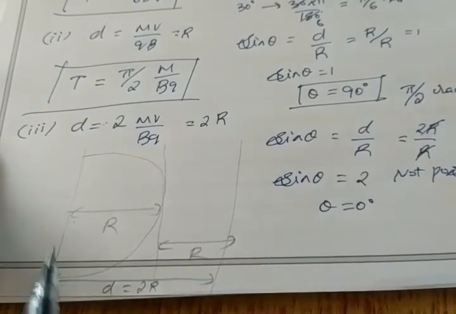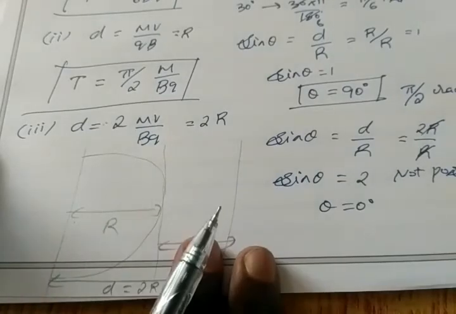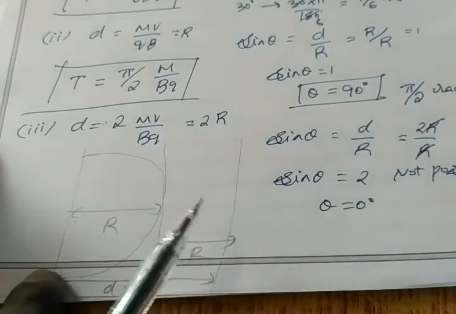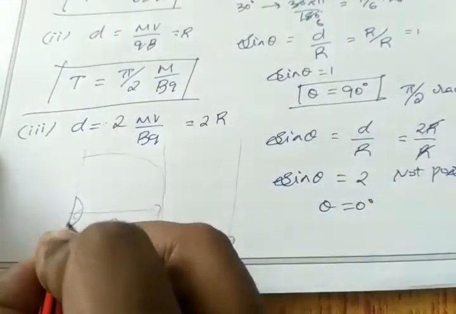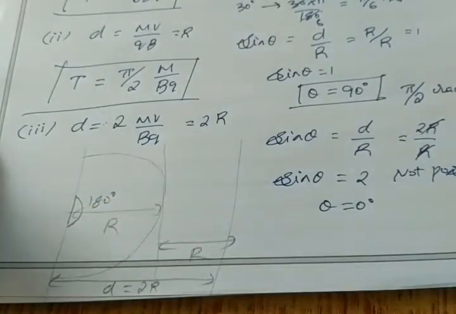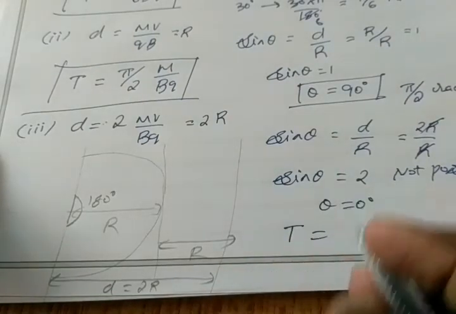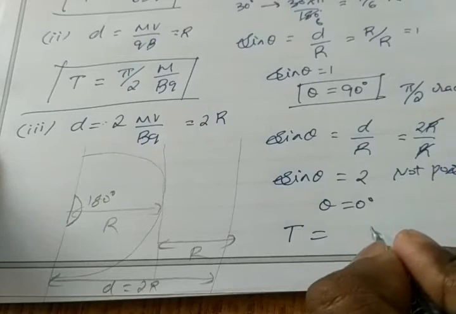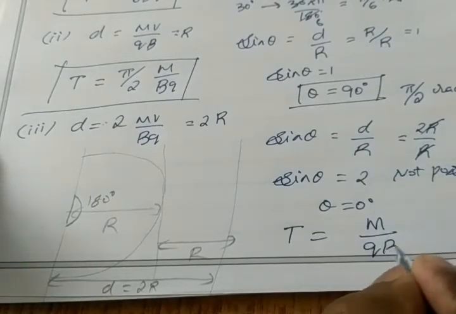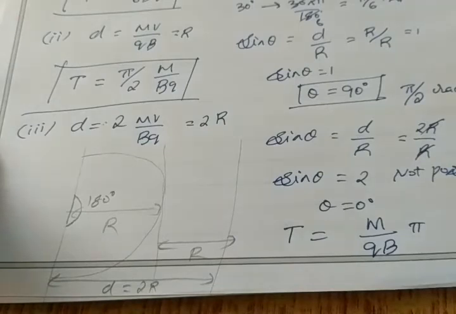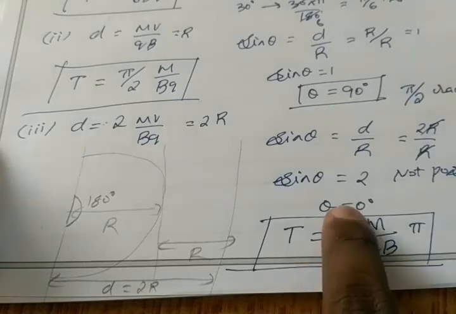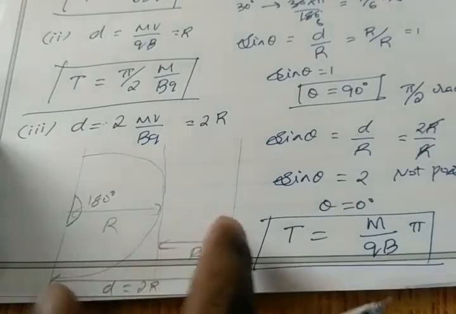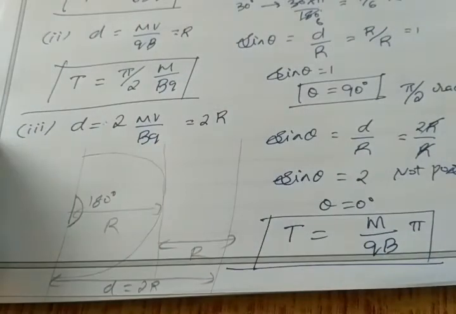Which means our positive charge did not emerge from the magnetic field because it only covers half a circle. Okay, it may cover only 180 degree like this, half circle. Half circle means 180 degree. So if we find the value for 180 degree, then we have t equal to m by qb into pi. Okay, for 180 degree we have pi. So this is our time period equation. So the electron did not emerge from the magnetic field. It only comes inside the magnetic field. It did not emerge from the magnetic field.